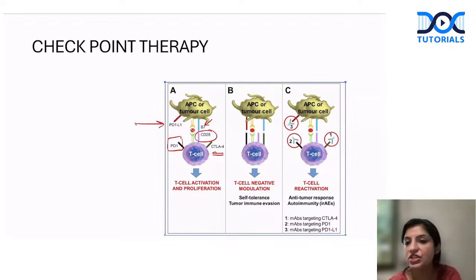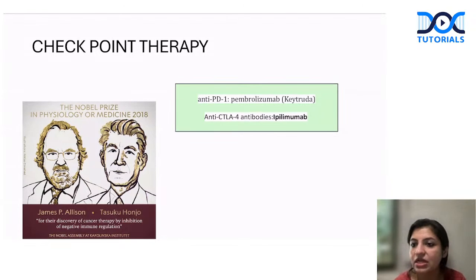So they came up with a checkpoint therapy that, okay, let's make up drugs against these. So they made drugs against these so that T cells cannot be killed. So they came up with anti-PD1 therapy, which is called pembrolizumab, very popularly called Keytruda. And the second is anti-CTLA4 antibodies, which is ipilimumab. So that is another drug that came up, very commonly used for melanomas. Okay, so that is what came up as a checkpoint therapy.